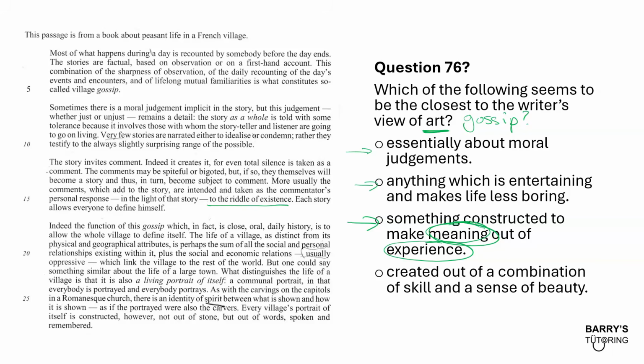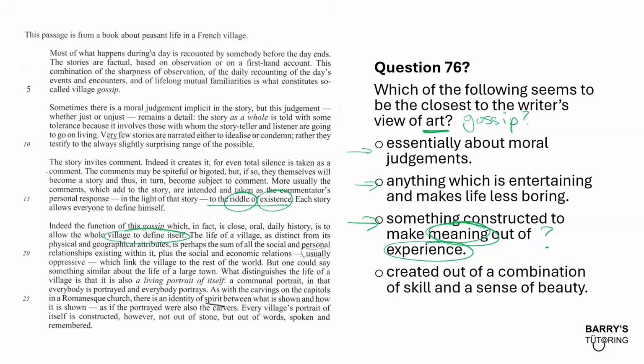What it's trying to say is that the whole point of gossip or commenting on gossip is that we're trying to make sense. The riddles are about things that don't make sense, right? And existence is talking about experiences, our life. So trying to make meaning out of experience. There are definitely references to that in the words riddle of existence, and again the fact that it talks about gossip having the function of the village defining itself. So C is looking pretty good.